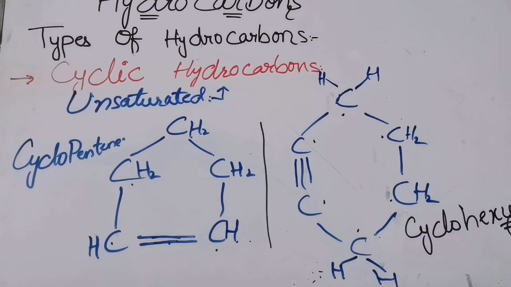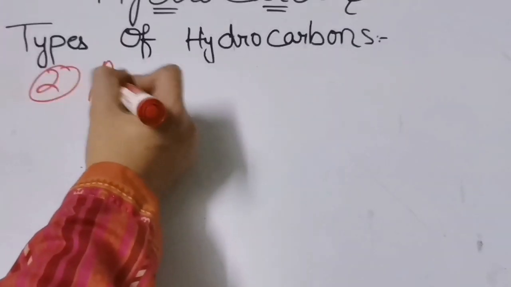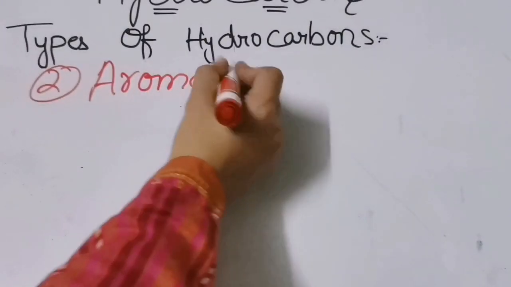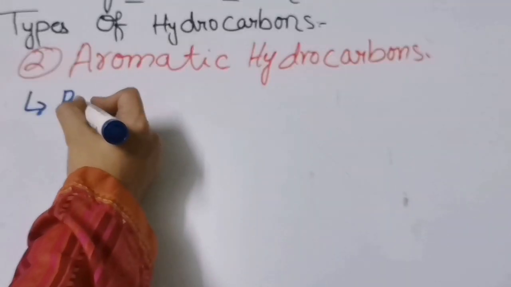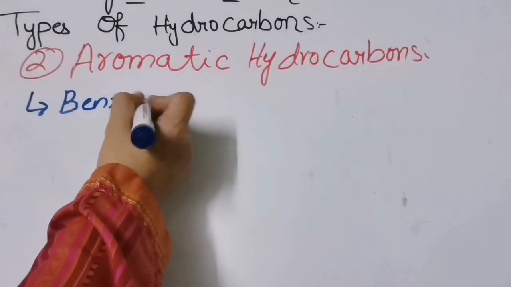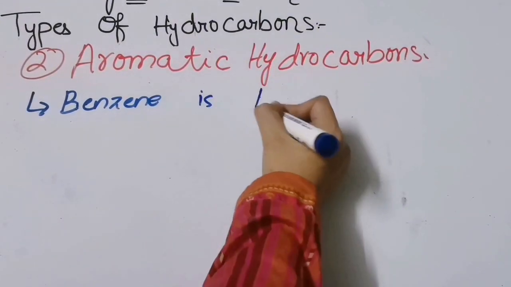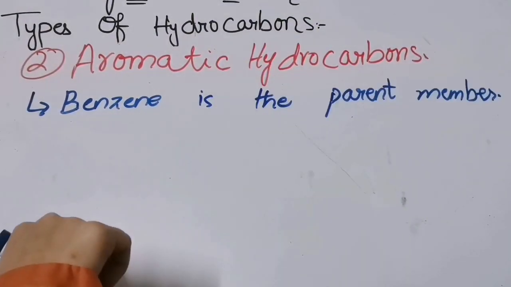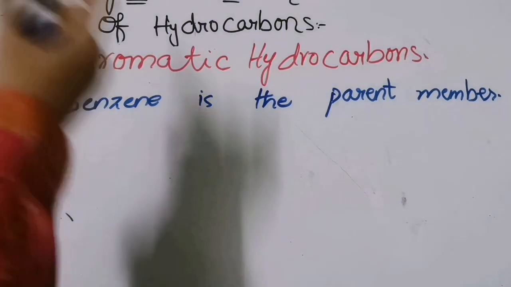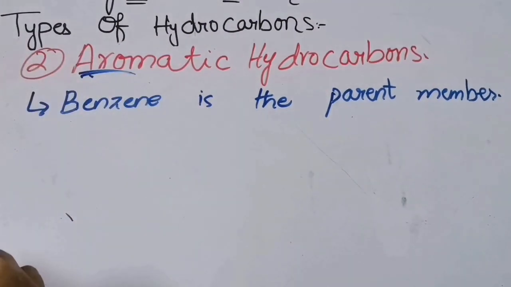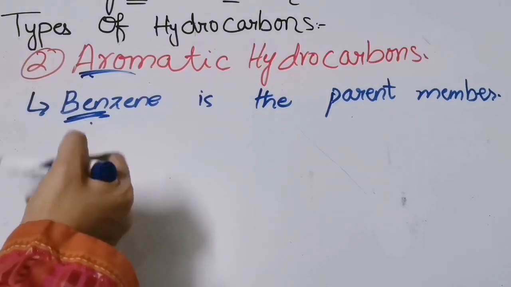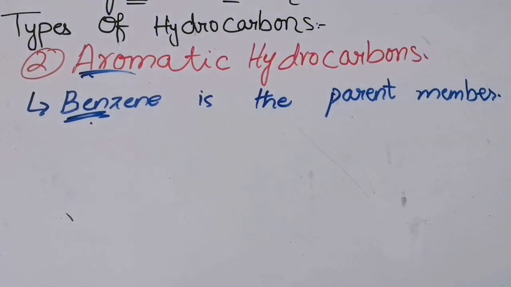Now let us go towards the aromatic hydrocarbons. Now the second type is aromatic hydrocarbons. In this case we say that benzene is the parent member, means that all the compounds that we will study in aromatic hydrocarbons will have benzene in their structure. Now what is the structure of benzene? Let us see.